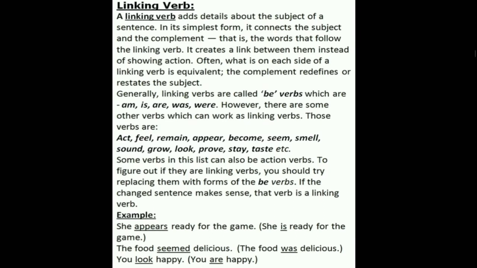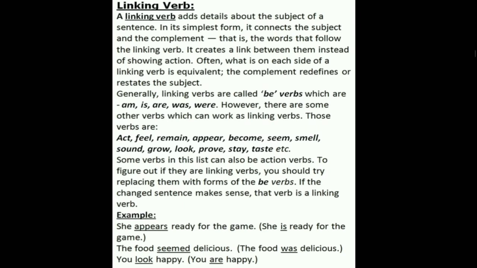Generally, linking verbs are called be verbs, which are am, is, are, was, were, and also will be, shall be for future. However, there are some other verbs which can work as linking verbs. Those verbs are act, feel, remain, appear, become, seem, smell, sound, grow, look, prove, stay, taste, etc. Some verbs in the list can also be action verbs. To figure out if they are linking verbs, you should try replacing them with the forms of be verbs. If the changed sentence makes sense, that verb is a linking verb.